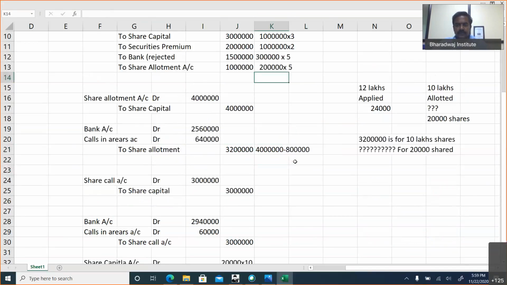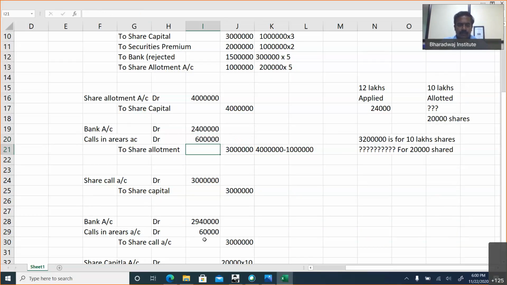10 lakhs. So we have to collect 40 lakhs minus 10 lakhs. 30 lakhs we have to collect. This working will be 30 lakhs if it is for 10 lakh shares. What is for 20,000 shares?